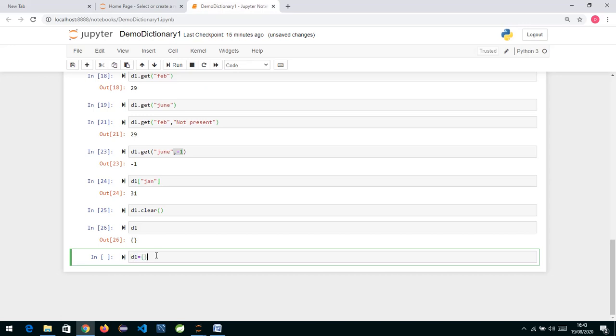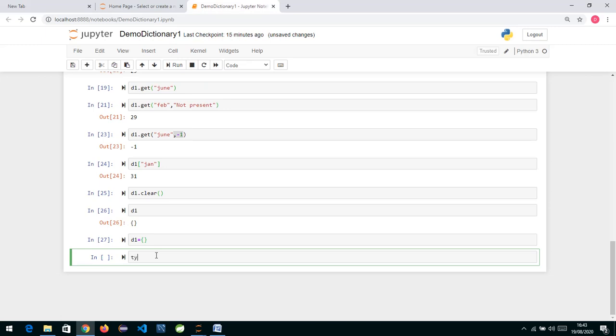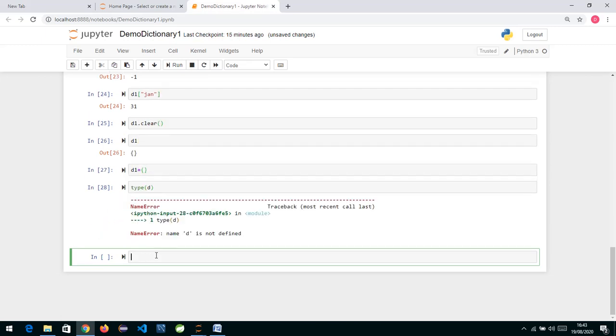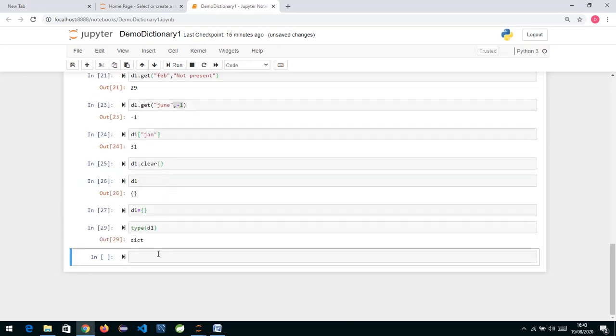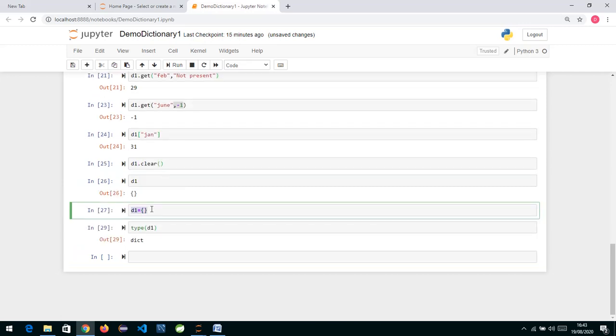Even when I write this way, if I check the type of D, because set is also represented using curly brackets, by default if you create it this way, it is always treated as a dictionary. For an empty set we need to write the set command. So whenever you write this way, it is always treated as an empty dictionary.